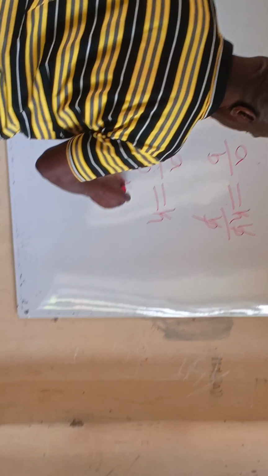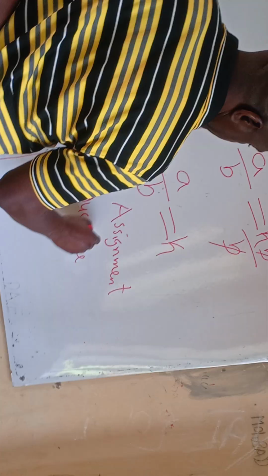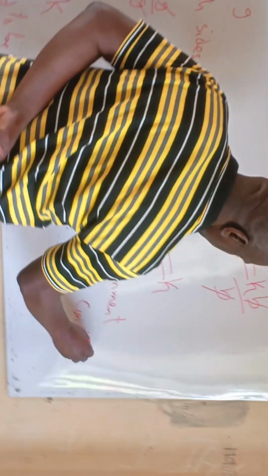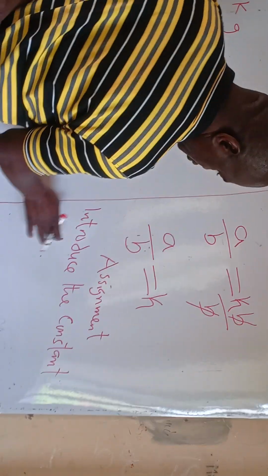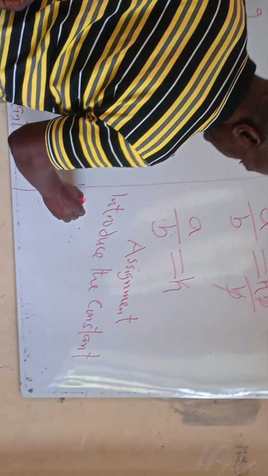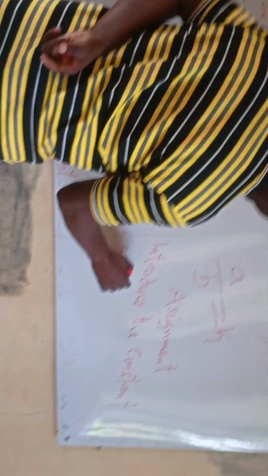When I give you an assignment, you are going to do it. Assignment: introduce the constant and find K, and express K in terms of the variables.